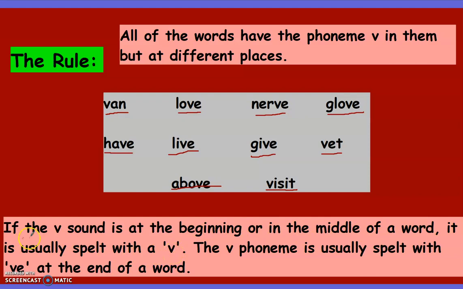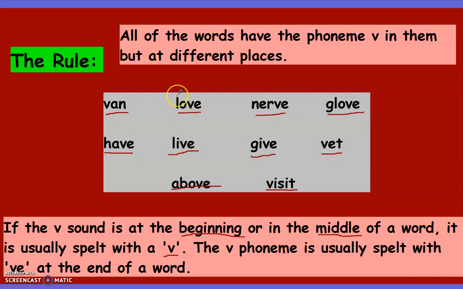V. The V phoneme is usually spelled with VE at the end of a word. So if towards the end of the word there is VE, it will also be the V sound.